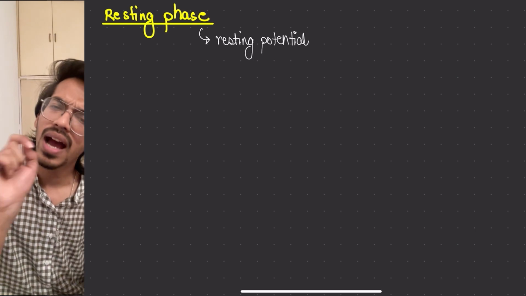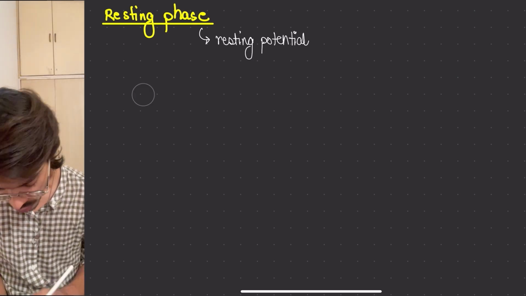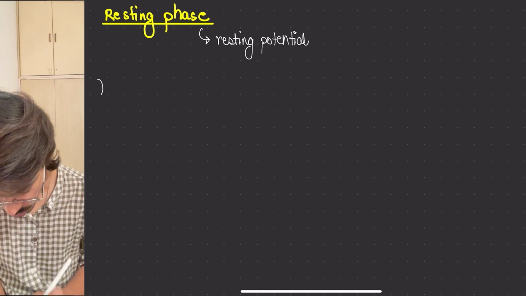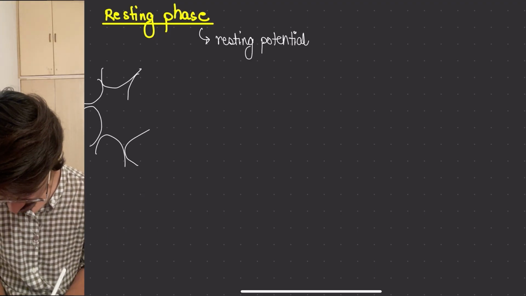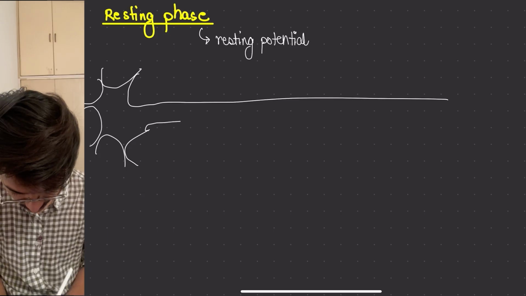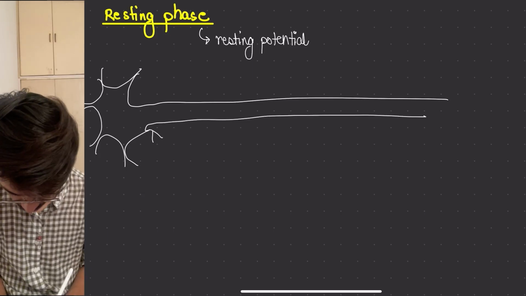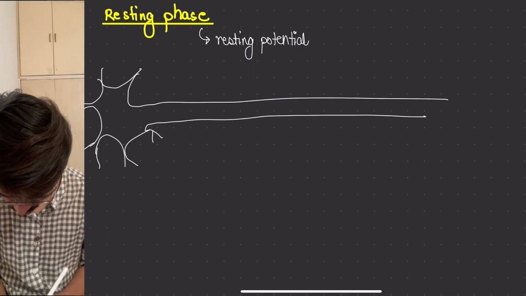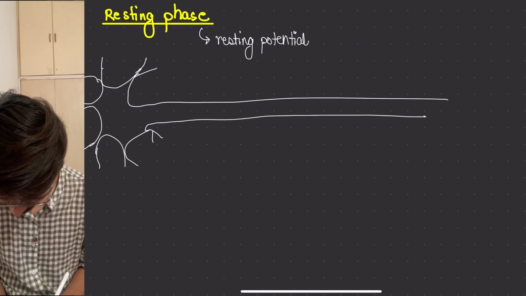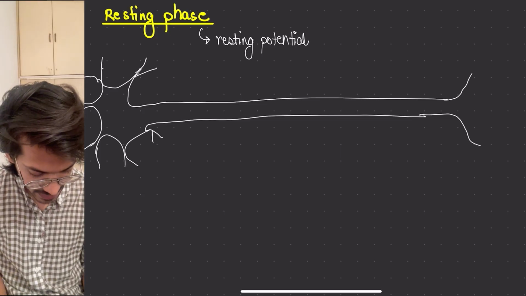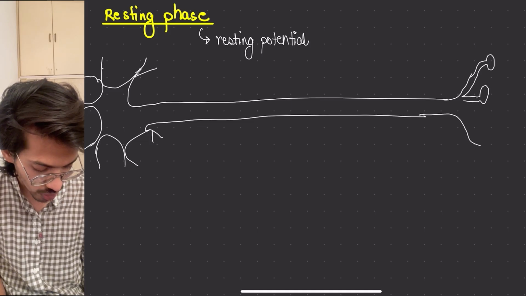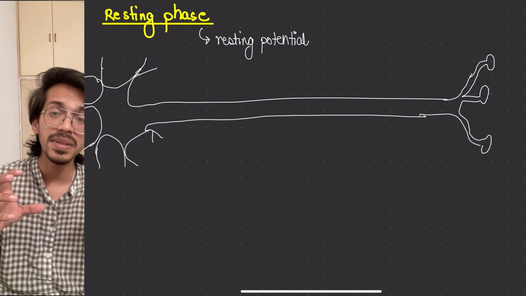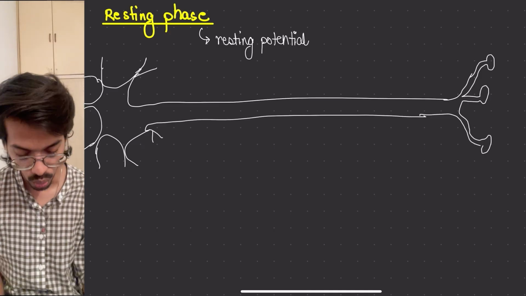Who is doing it? Ions are doing it in our body. So I am making a neuron over here. Just see. Always remember, the cell has certain receptors present. Imagine this is your neuron. On this neuron there are certain proteins present in the plasma membrane which act like channels, so things can go in and out.